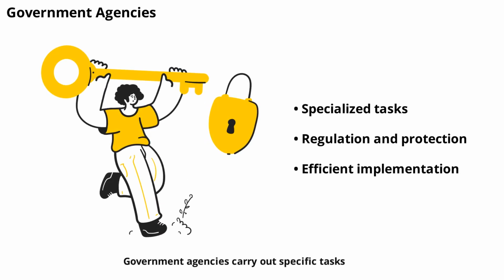Government agencies carry out specific tasks, such as regulating industries, protecting the environment, or managing public health. These agencies have delegated authority and operate under laws and regulations. Their work ensures that government policies are implemented effectively and efficiently.